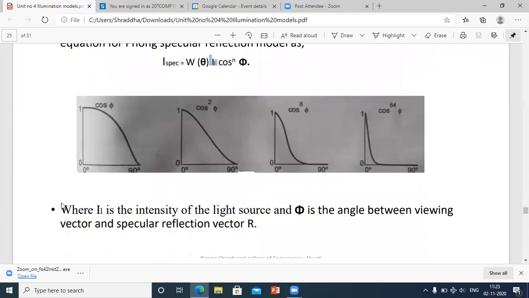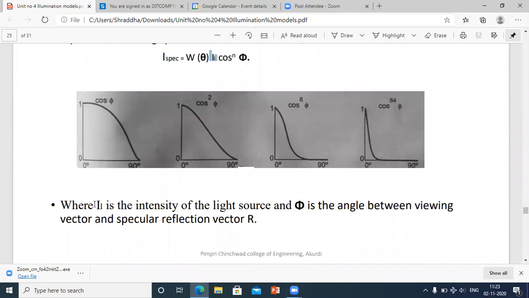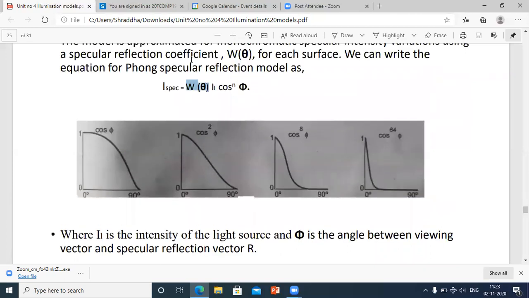Now where I is the intensity of the light source, W of theta is nothing but the coefficient of specular reflection, and phi is the angle between the viewing vector and the specular reflection vector r. See, this is the viewing vector and specular reflection vector r.